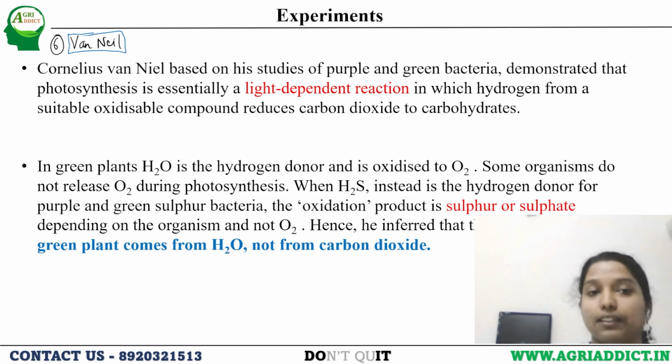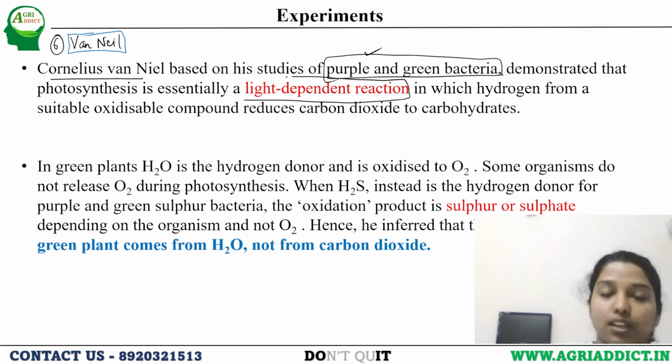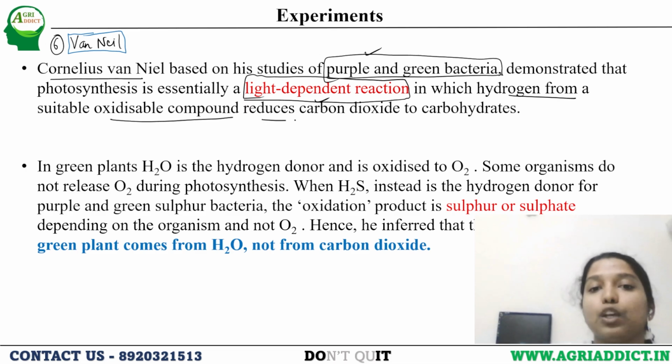Now comes van Niel. Cornelius van Niel was doing a study on purple and green bacteria. He demonstrated that photosynthesis is essentially a light-dependent reaction, as Jan Ingenhousz previously told, in which hydrogen from a suitable oxidizable compound reduces carbon dioxide to carbohydrates.